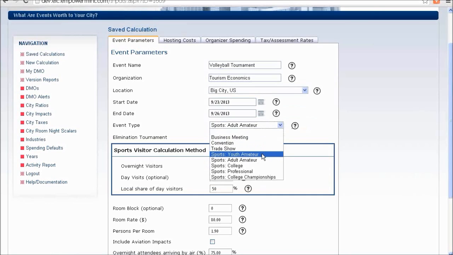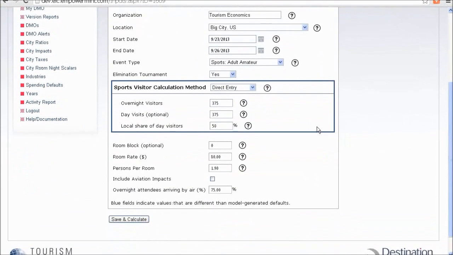And we can choose among 5 different sports event types: youth amateur, adult amateur, college, professional, and college championships. Each of these event types has unique underlying data that informs different impacts depending on the type of event. Then we can choose whether it's an elimination tournament or not. We'll say it is an elimination tournament, which affects the attendance as the tournament progresses.